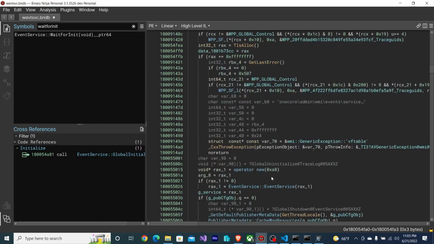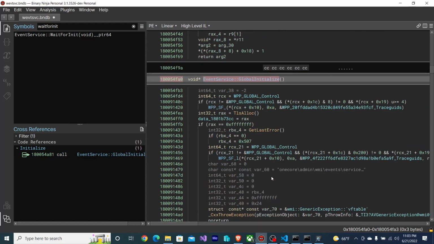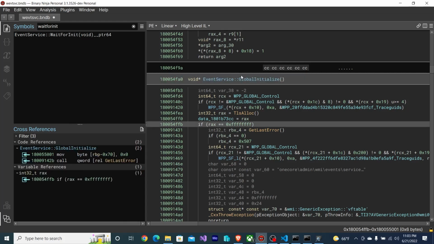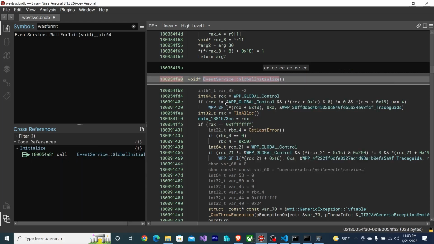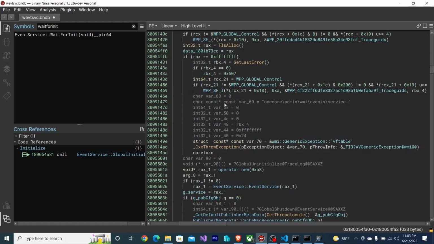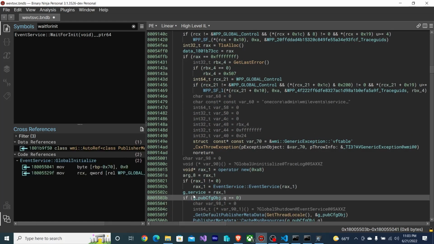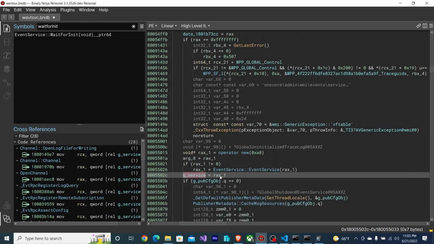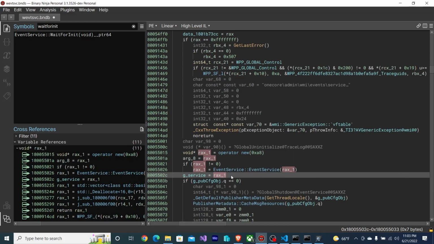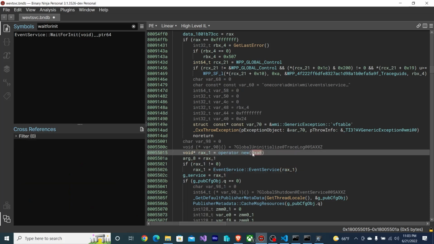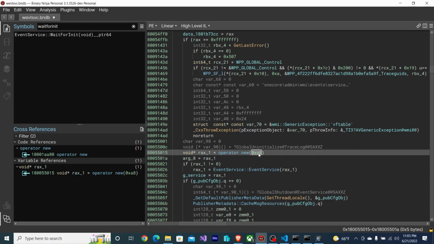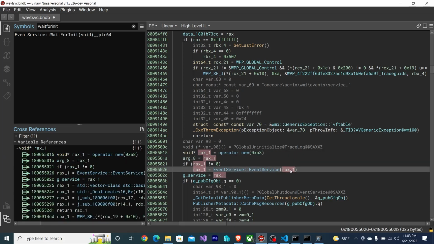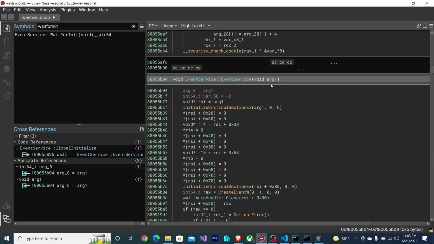But we have a couple options here. One is to just try calling global initialize and hope that that works. The other is to write a valid pointer to gservice ourselves, which we could do. If I look at gservice, it gets set to rx1. rx1 is first allocated to a fresh buffer of 0xA8 in size, and then it's passed through to the event service constructor.